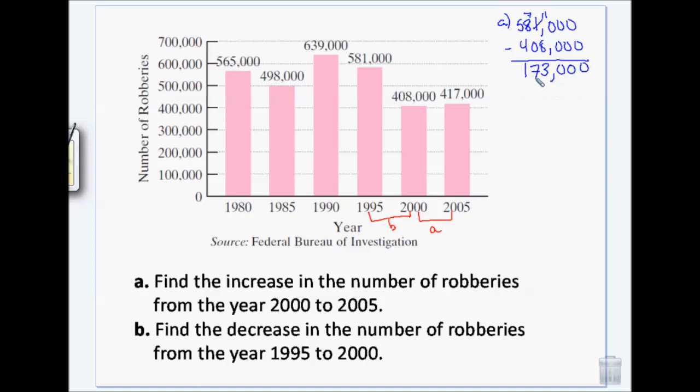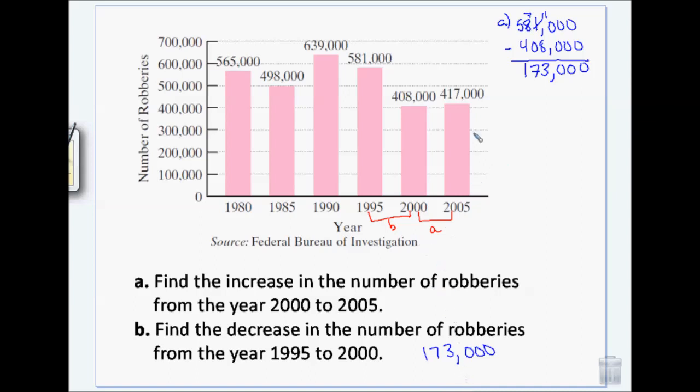So it increased by 173. Or sorry, it decreased. Oh, I did B, didn't I? Went in order. Okay, so it decreased 173,000 over those 5 years, the number of robberies per year.